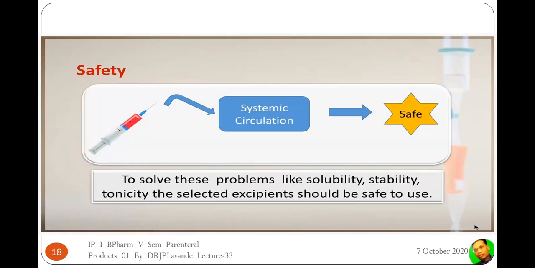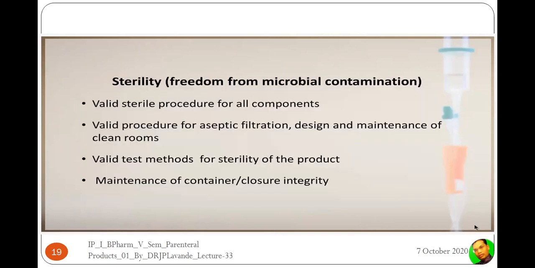To solve problems like solubility, stability, and tonicity, the selected excipients should be safe to use. When we are selecting all these, right from the selection of the raw material, process of manufacturing, filling, sealing, packaging, storing, everywhere strict safety precautions need to be maintained in order to maintain the properties of the parenteral product.